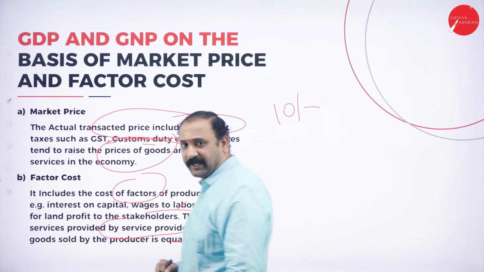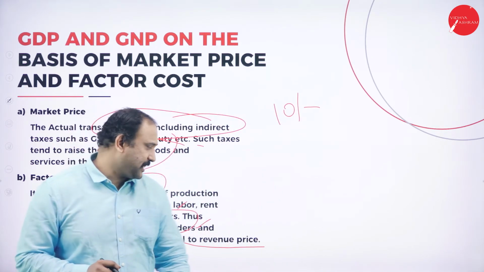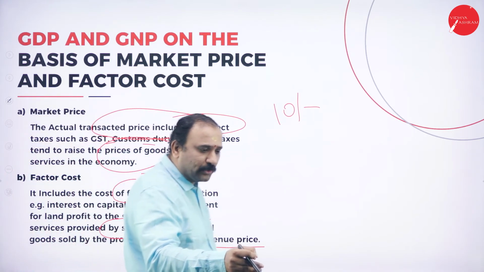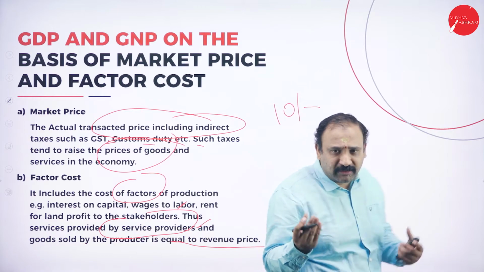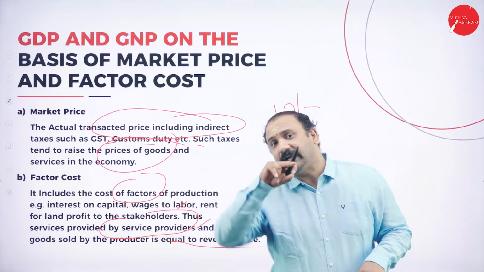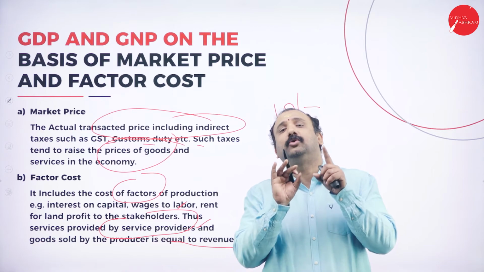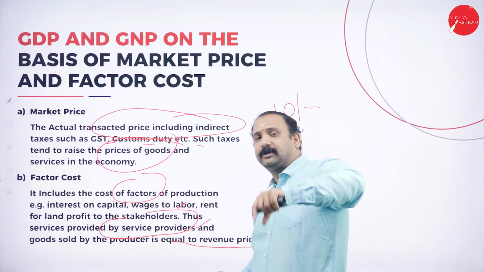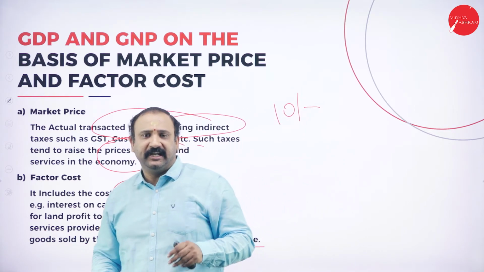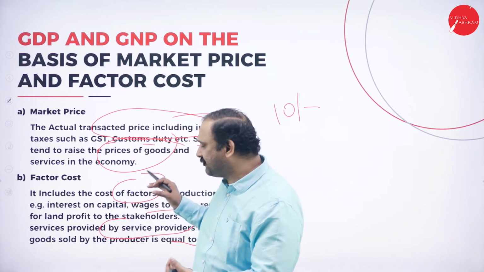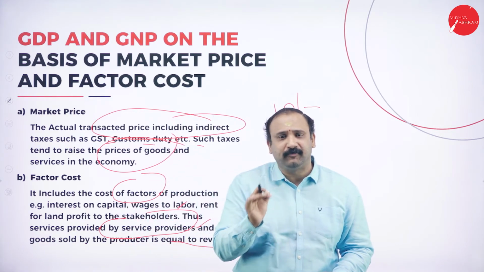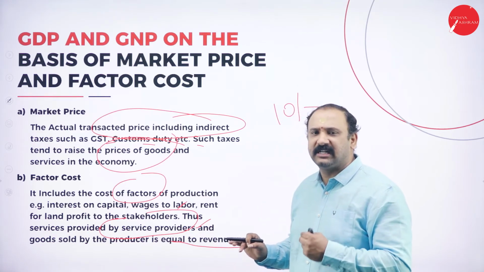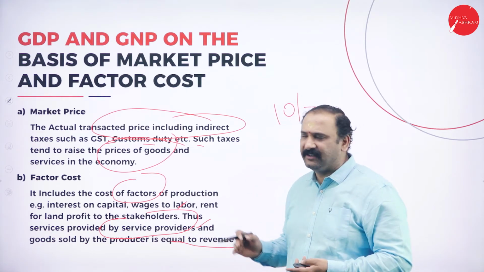Why this is important, why this matters a lot, let's try to understand. The producer who is going to produce a good wants a return, he wants to collect back his revenue. So what he will try to do is calculate all the factor cost that is involved in the manufacturing and then put a cost marked up price in order to earn a profit. So that's why factor cost is very, very important for all of us to understand, because it tells us exactly how much is the cost that is involved in manufacturing it.